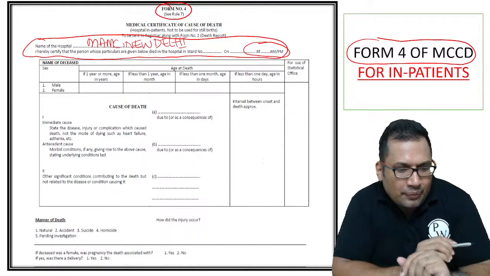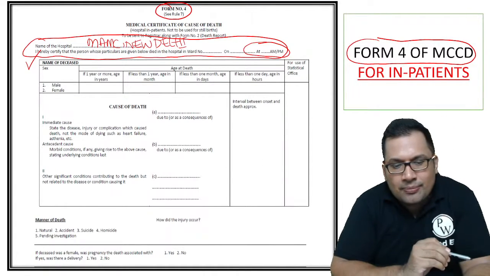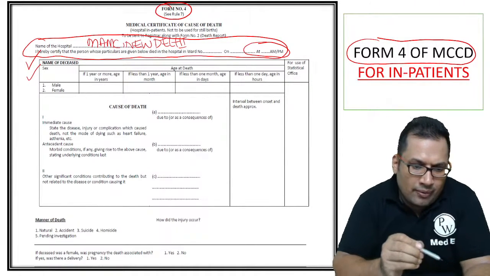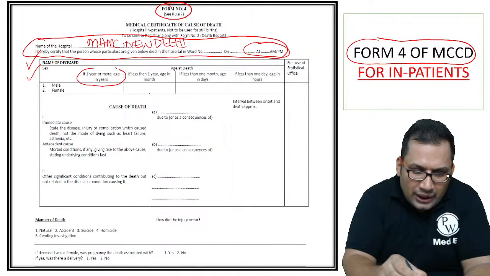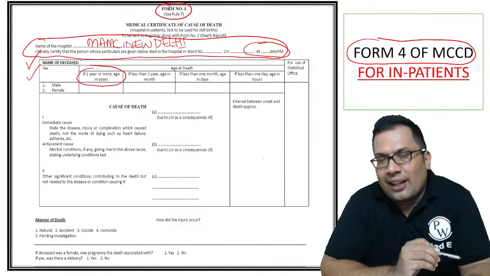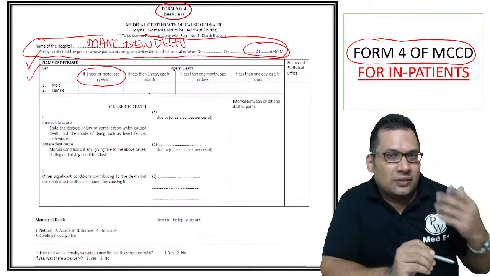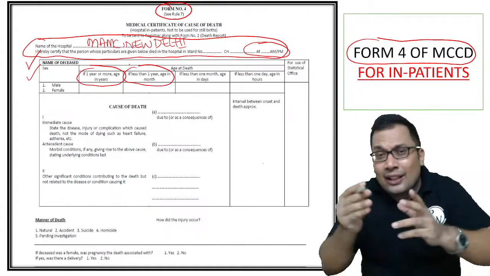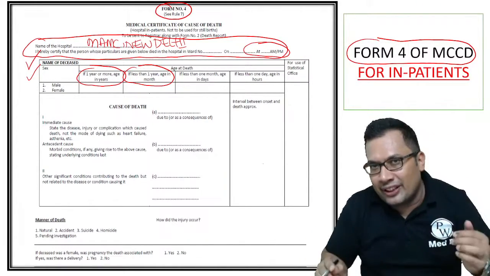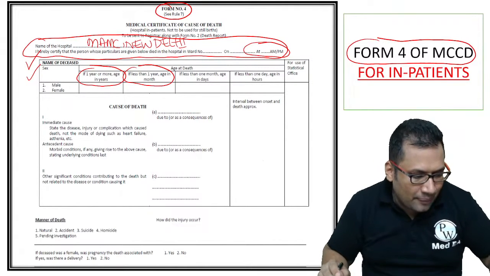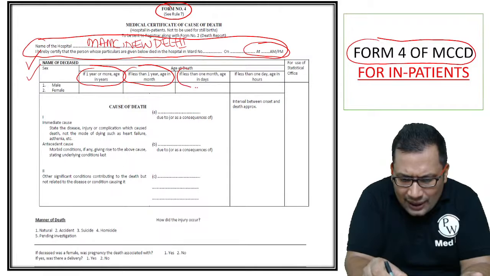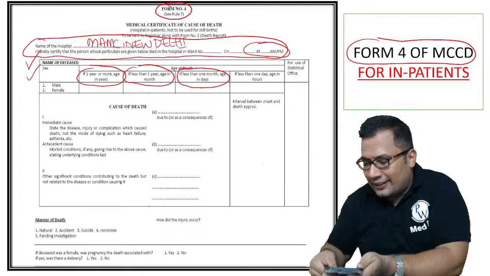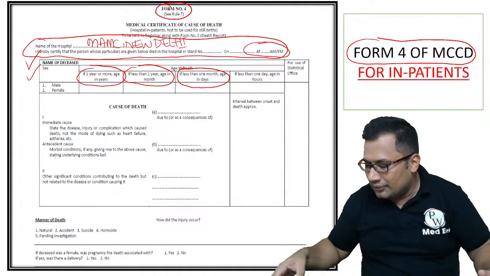The name of the deceased, whether male or female, then the age. If age is more than 1 year, then you can write in years, like 45 years, 50 years. If age is less than 1 year, then you can mention in months, 6 months of age, 7 months of age. If age is less than 1 month, then you can write the age in terms of days, how many days it is.